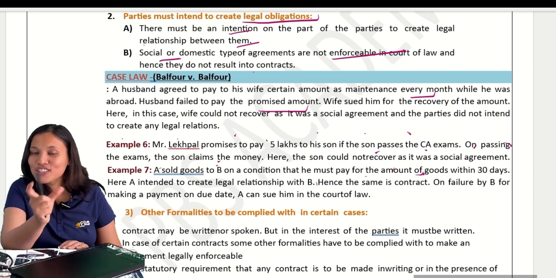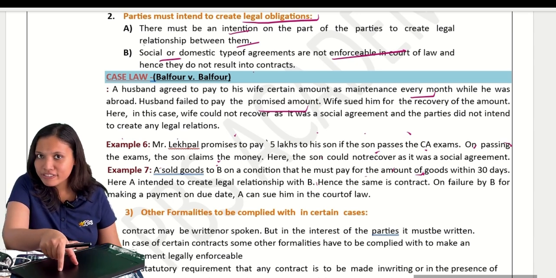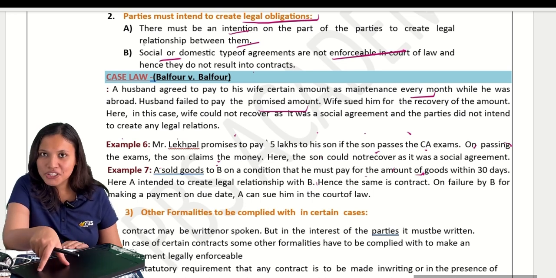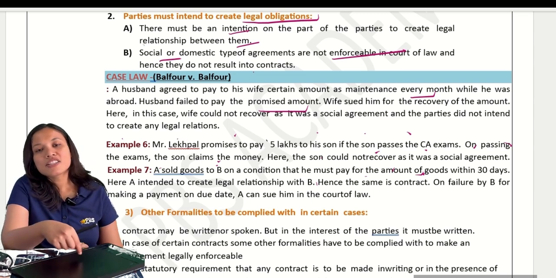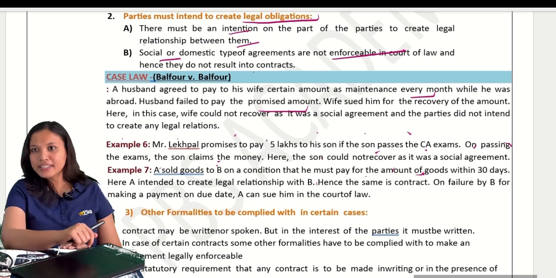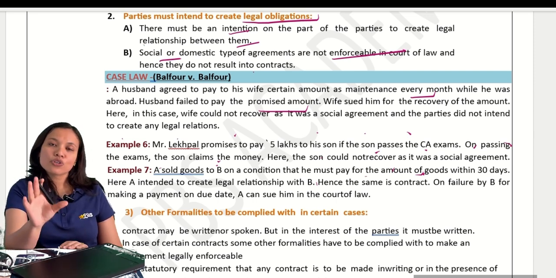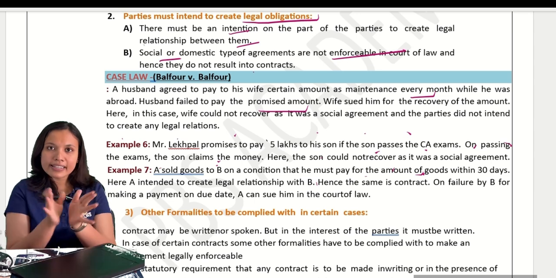As we have seen in Balfour versus Balfour, there was no intention to create legal relationships, and hence it is not a contract. In the same way, in this particular scenario also, there is no intention to create legal obligation, and hence it is not a contract. It is just a social agreement. Are you clear? Okay. In detail, I'll show you exactly how to write it later. But did you get an overall idea?